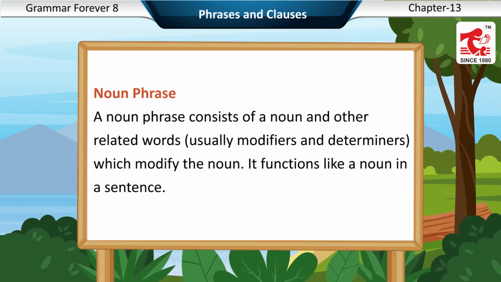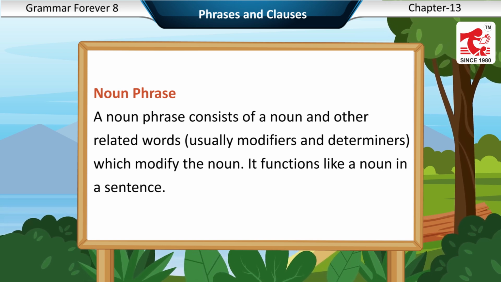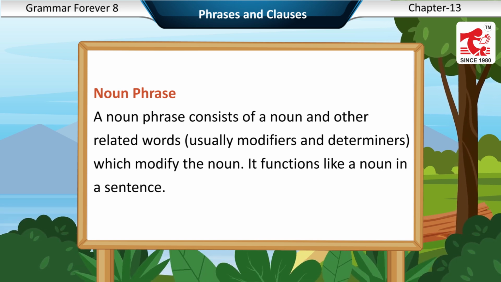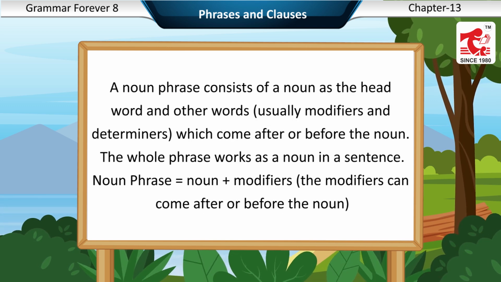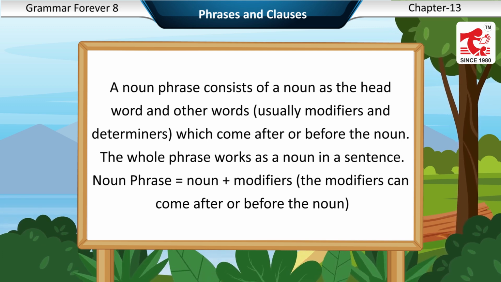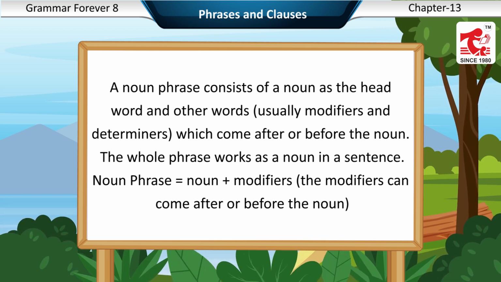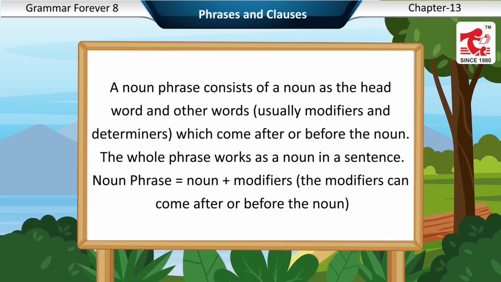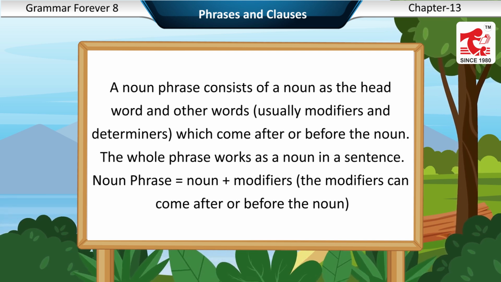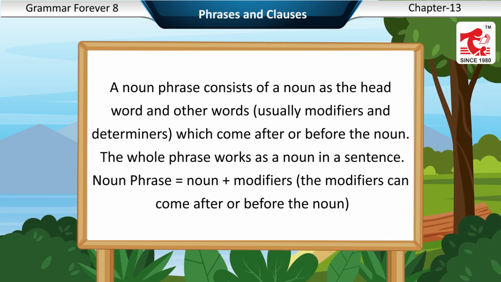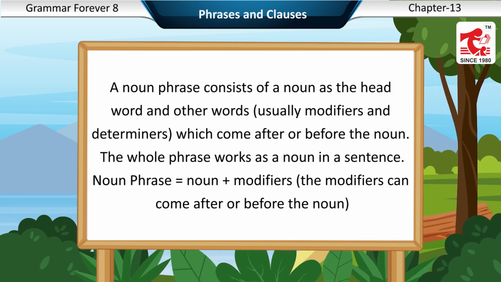A noun phrase consists of a noun and other related words, usually modifiers and determiners, which modify the noun. It functions like a noun in a sentence. A noun phrase consists of a noun as the head word and other words, usually modifiers and determiners, which come after or before the noun. The whole phrase works as a noun in a sentence. Noun phrase is equal to noun plus modifiers. The modifiers can come after or before the noun.